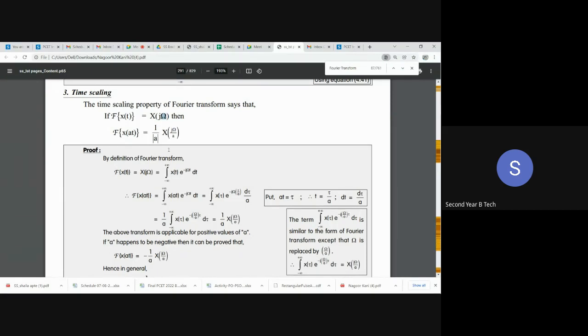Instead of this symbol, you can also represent it by w. It will be the same. It is omega. According to the time scaling property, in the time domain, if I'm scaling the signal x of at, do you remember x of at? What does this a indicate? Can someone tell me what this a indicates?